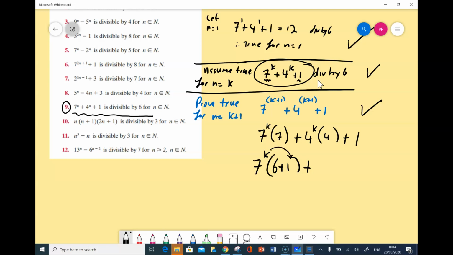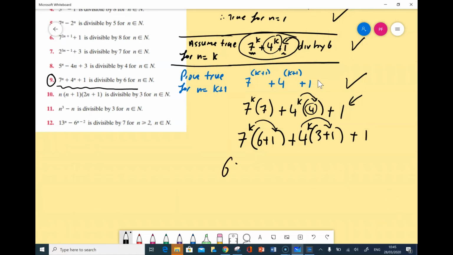I have my 1 because I have it at the end here, but I need to find a 4 to the power of k, and I won't get that by multiplying this in unless I split the 4 into 3 plus 1. So if I split that into 3 plus 1 plus 1, when I multiply the 4 to the power of k in there, I'll get that 4 to the power of k that I need. So multiplying that out, that's 6 times 7 to the power of k plus 7 to the power of k plus 3 times 4 to the power of k plus 4 to the power of k plus 1.